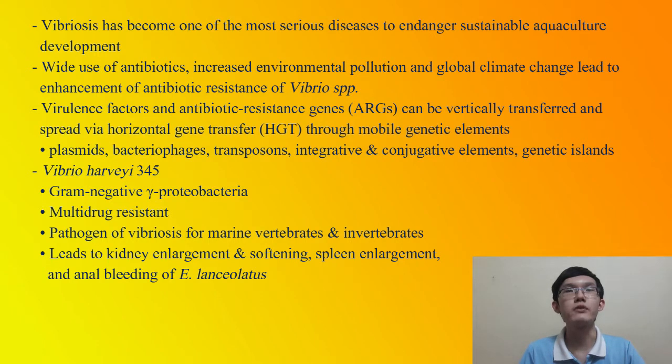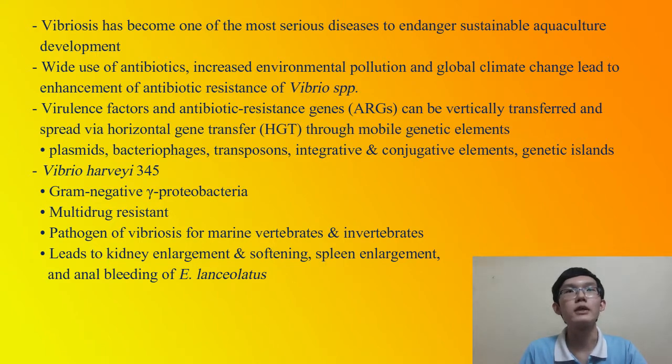Virulence factors and antibiotic resistant genes can be vertically transferred and spread via horizontal gene transfer through mobile genetic elements such as plasmid, bacteriophage, transposon, integrative and conjugative elements, genetic islands. Vibrio harveyi 345 is a gram-negative gamma proteobacteria. It is multi-drug resistant and is the pathogen of vibriosis for marine vertebrates and invertebrates.